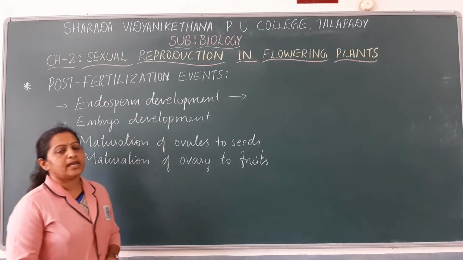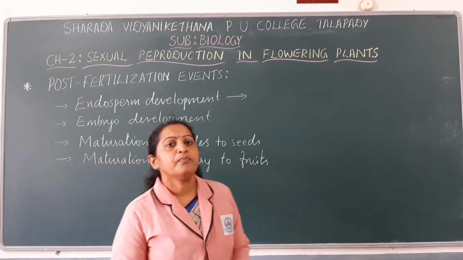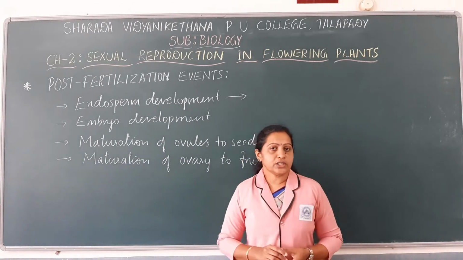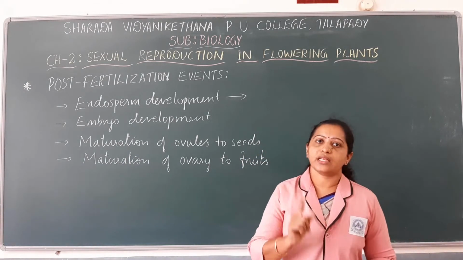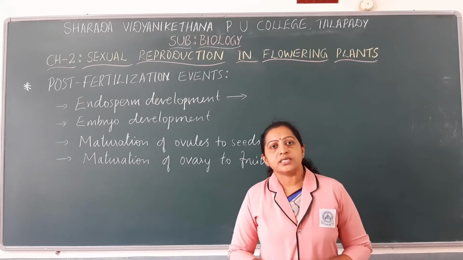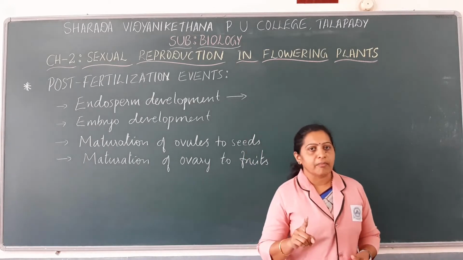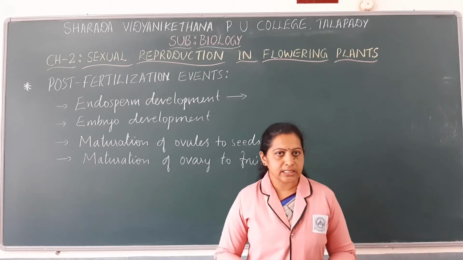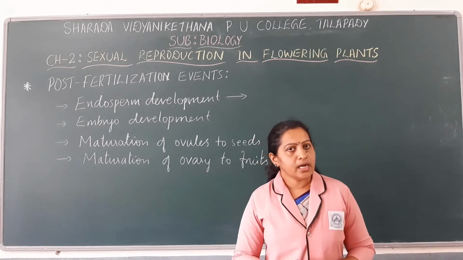Next we will see from what type of cell embryo development takes place. In double fertilization we have discussed that there are two kinds of fusion. One is syngamy and the other is known as triple fusion. Syngamy is fusion of one male gamete with one egg cell to form diploid zygote.